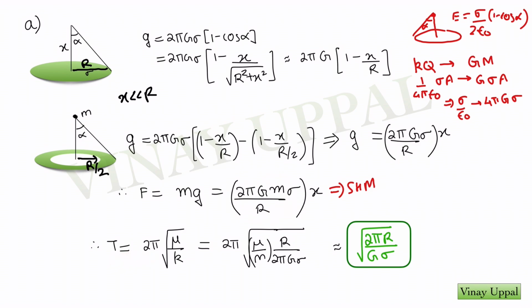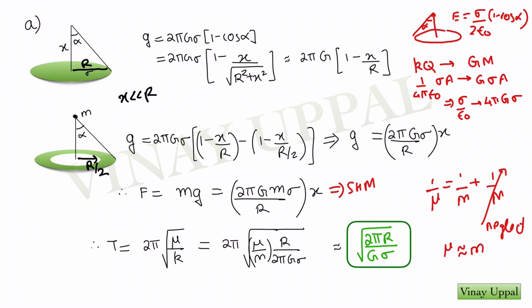And the time period we know for a two-body SHM. So here the disk is also moving, so it is a two-body SHM. In a two-body SHM, the time period is simply 2 pi root mu by k. Instead of m, you have mu, which is the reduced mass. Here 1 by mu would be 1 by small m plus 1 by capital M. Now I am assuming that this capital M is the mass of this annular ring. Because they had said that the block is very light compared to the disk, I can simply neglect 1 by capital M, and therefore in the approximation I can simply say mu is approximately equal to m.